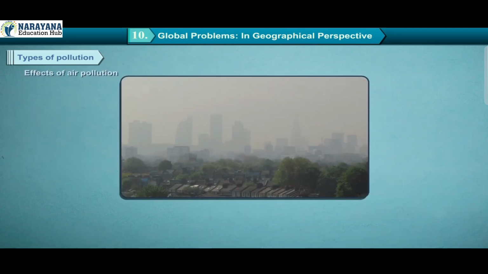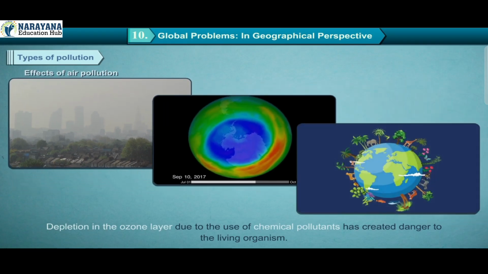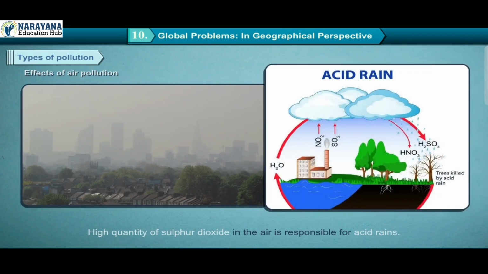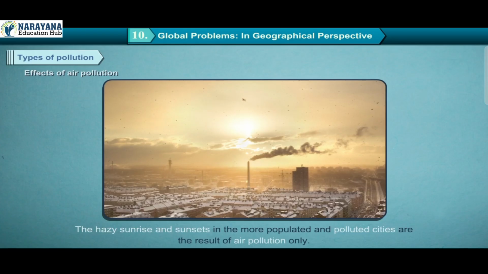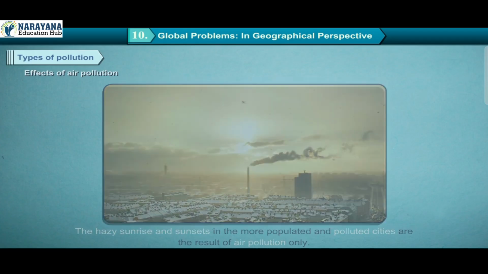Effects of air pollution. Depletion in the ozone layer due to the use of chemical pollutants has created danger to living organisms. A high quantity of sulfur dioxide in the air is responsible for acid rains. The hazy sunrises and sunsets in the more polluted cities are the result of air pollution only.